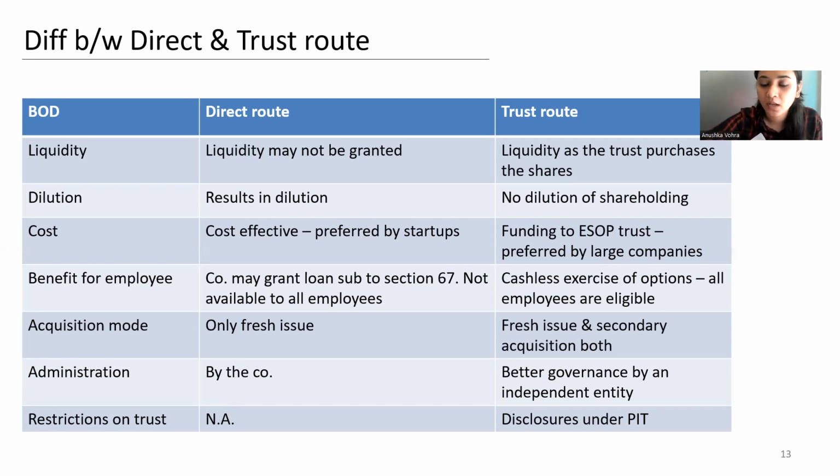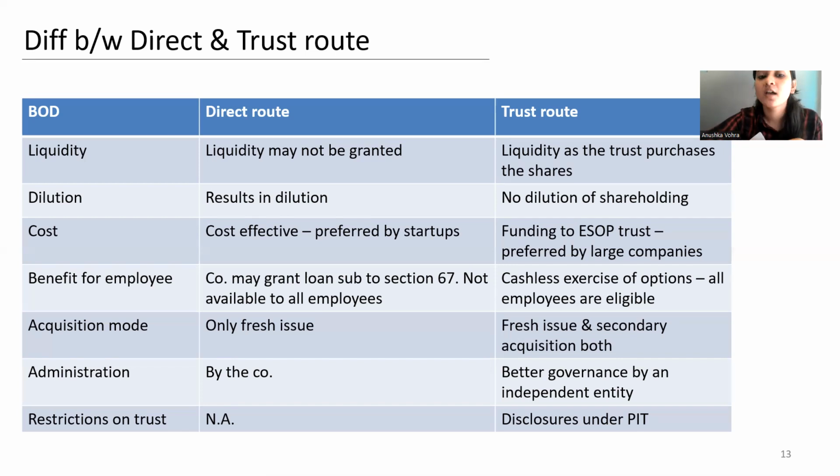Second would be dilution. Now, when we talk about a listed company, listed companies would not prefer their shareholding to be diluted, with any XYZ person holding shares in the company. So when the scheme is implemented through trust, the shares are held with the trust, so there would be less dilution. Also, the trust can have the non-economic rights with itself. For example, the voting rights, the scheme can provide that the non-economic rights would vest with the trust even when the employee exercises the options.